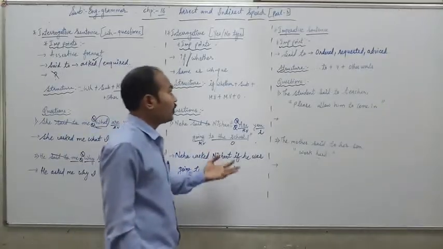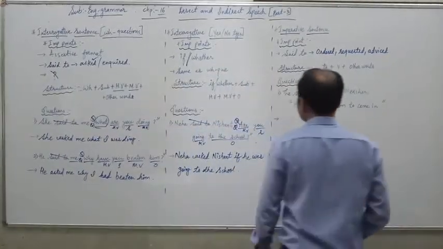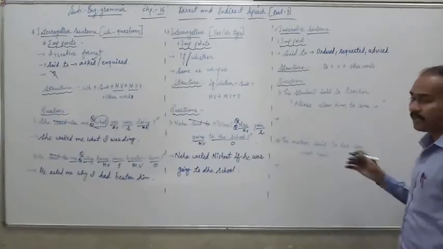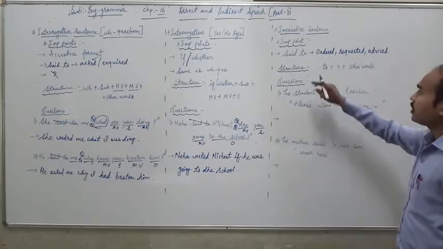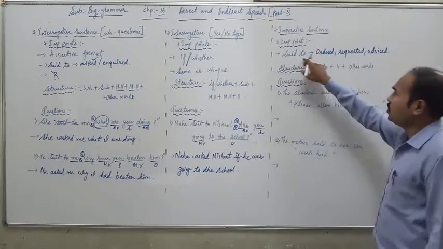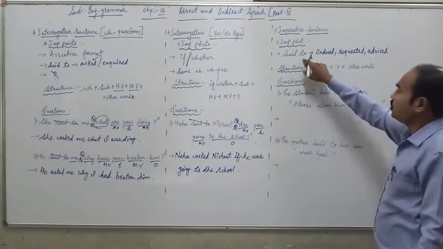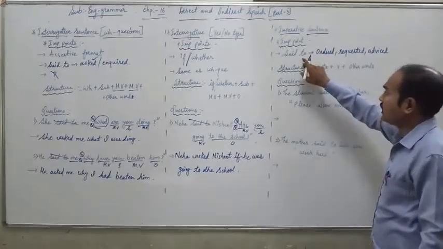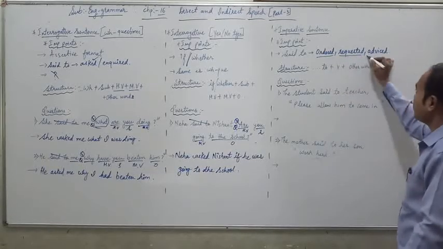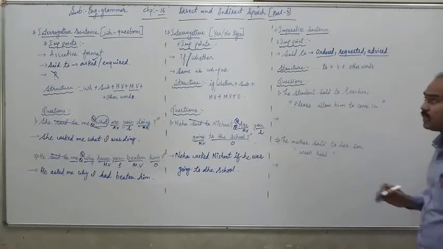Now let us move forward to how to change an imperative sentence from direct to indirect. There are important points. The first point is say to. In the same way as before, we have to change say to here also. But say to is changed into ordered, requested, or advised.